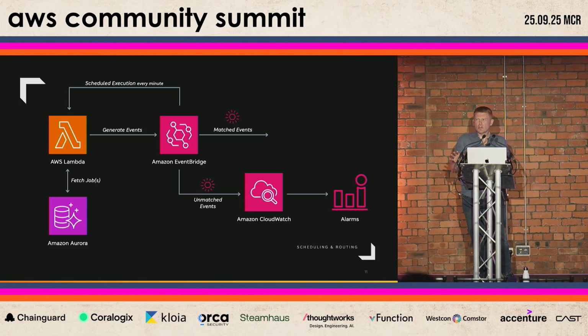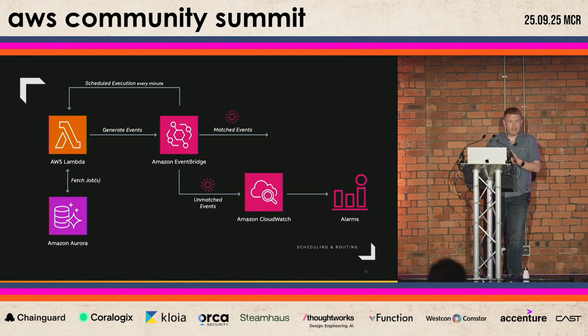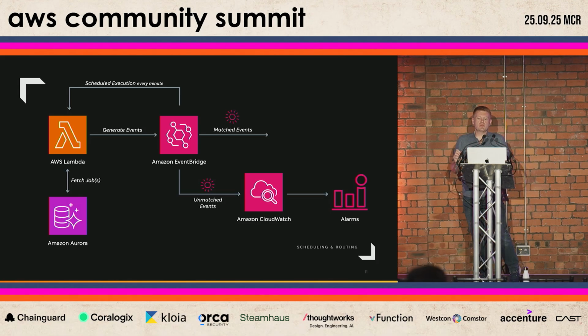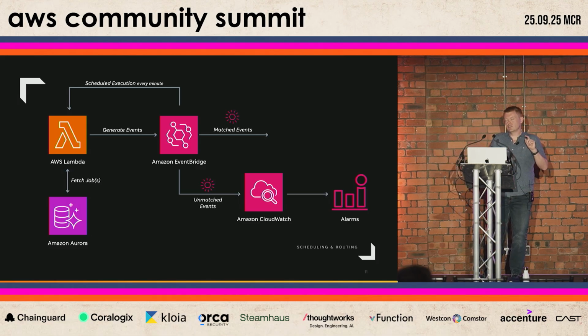One architectural win that we banked here was decoupling. The Lambda scheduler doesn't need to know anything about the downstream targets where to send the events to. EventBridge inspects the payload on each event and decides where to send it. And one of the best parts of this is that EventBridge at retail prices is priced at $1 per million events. So it effectively adds very little to zero cost pressure to our architecture, but helps us to keep it simple, scalable, and serverless, which is exactly what we were after.